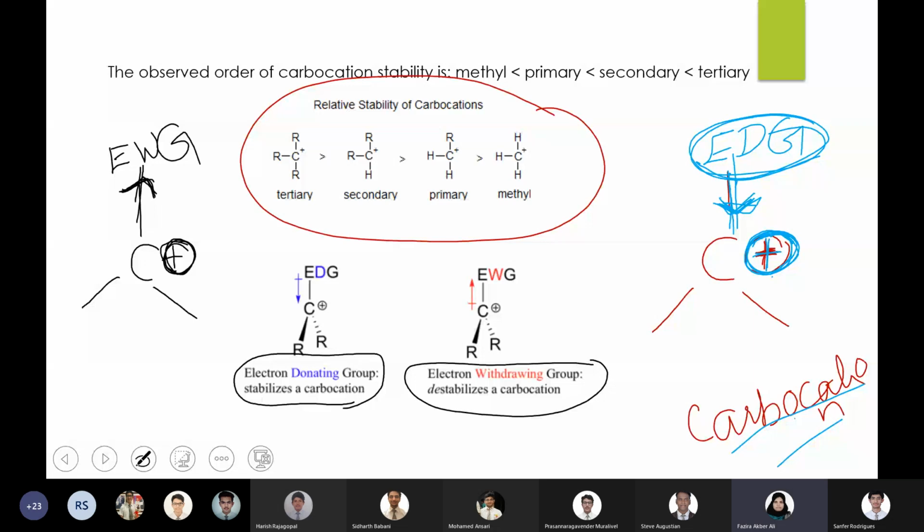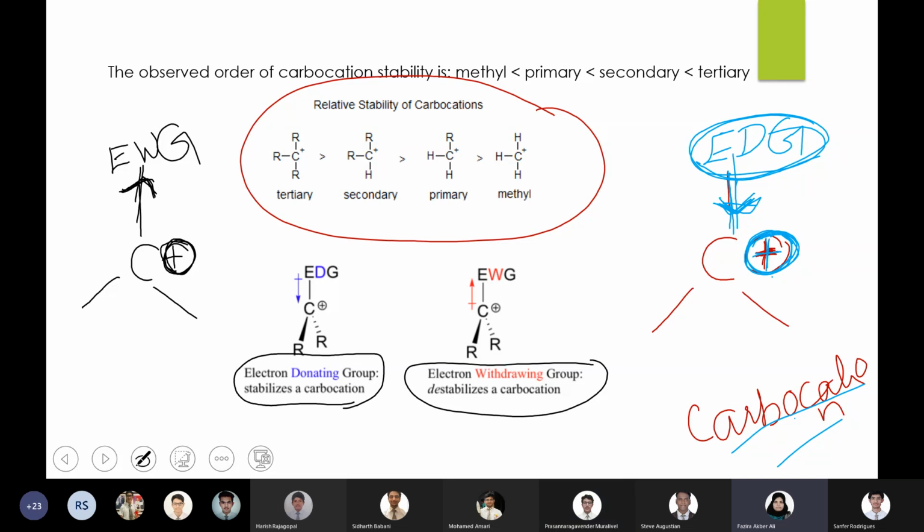Yes, Prasanna, how can you explain this one? Presence of electron donating group and electron withdrawing group on carbocation. Prasanna, are you there? Yes, ma'am. Yeah. How will you explain the effect of electron donating group or electron withdrawing group on carbocation stability?